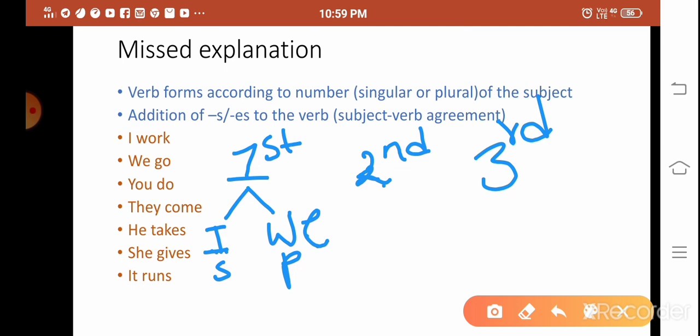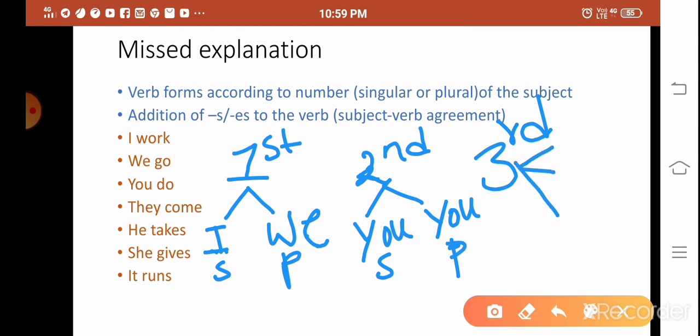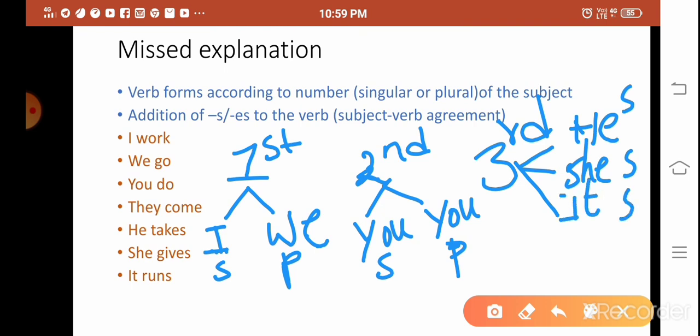So I and we are the first persons. I is the singular form, and we is the plural form. In the second person, you is singular and plural both, nuvu and meeru. And in the third person, he is singular, she is also singular, it is also singular. They is the plural form. These are the singular forms.